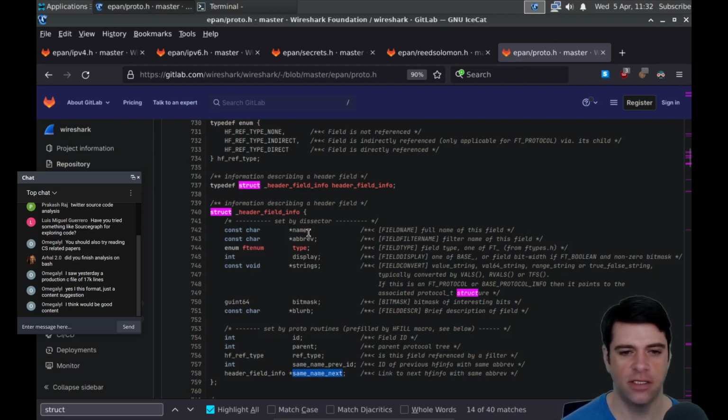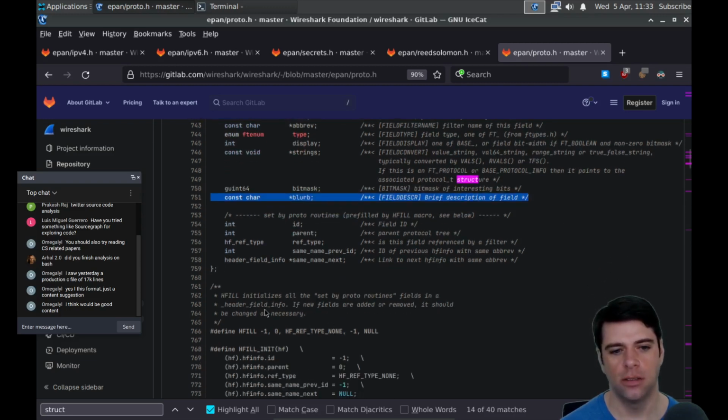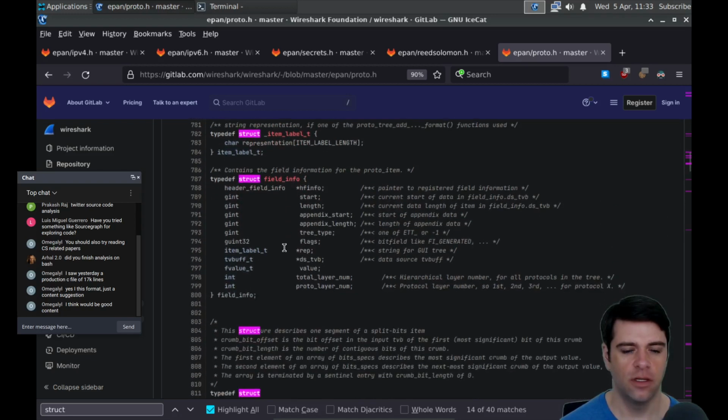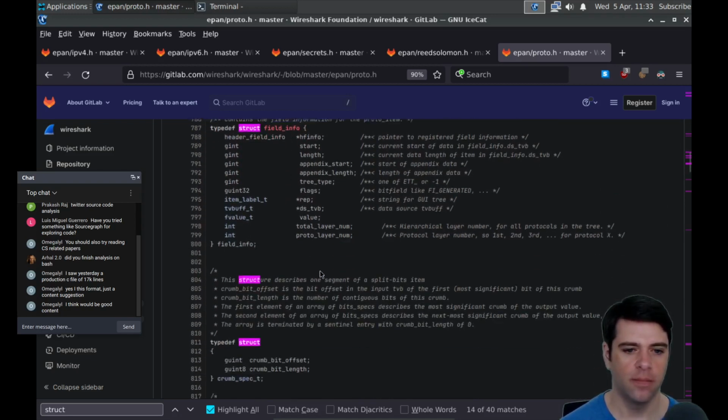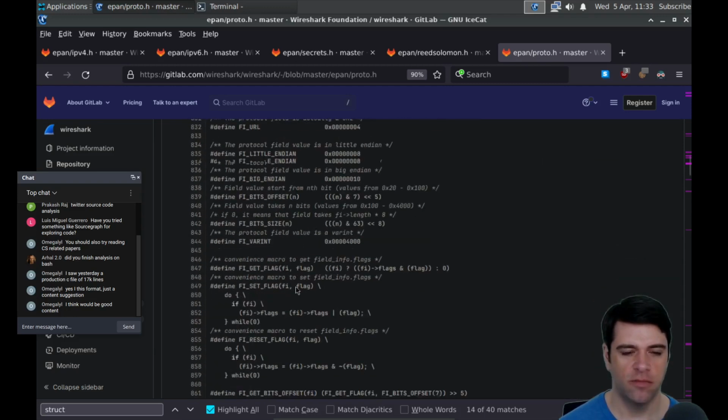And what else does it have? It has name, abbreviation, some strings, a bit mask, a blurb, a brief description of the field ID. So maybe it's a tree because it's pointing to the next packet. But why is it not a list? Here's some hfill thing, HF register info. Use field info, contains the field info for the proto item. Segment of split bytes, some flag stuff.